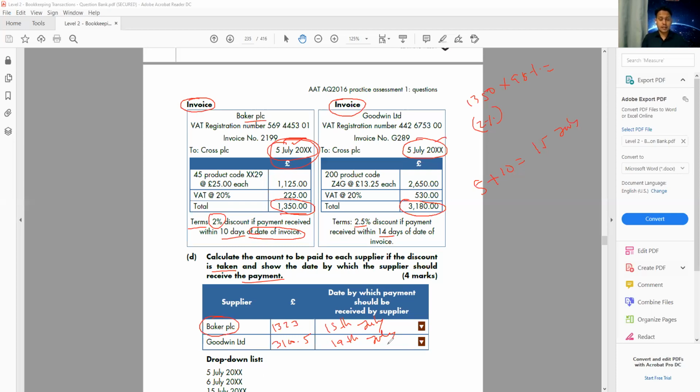This question will be in the exam. It's very easy, so don't lose any marks. It's a 4 marks question. Don't lose any marks from here. All right, so that's it. Let's move on to the next question then.